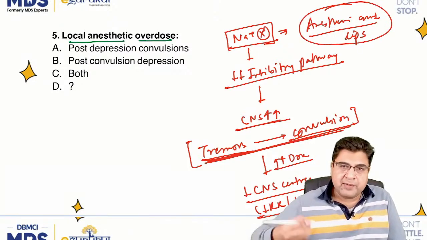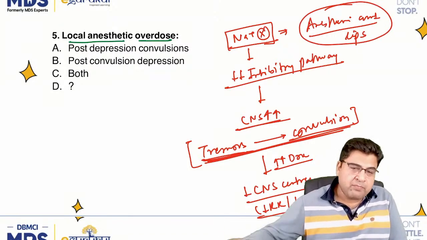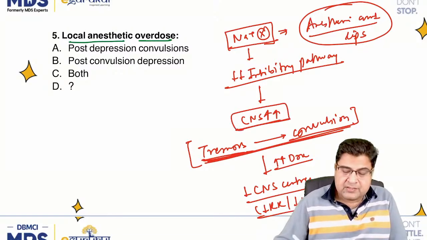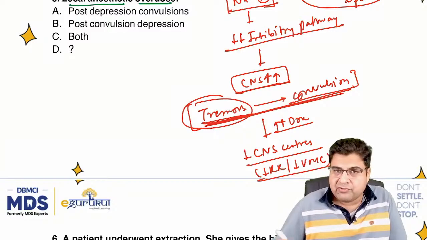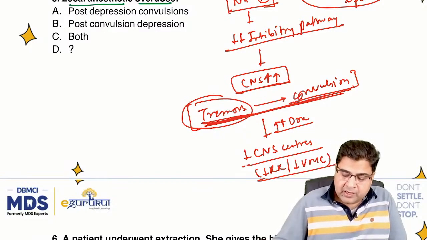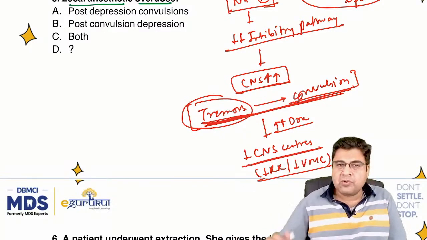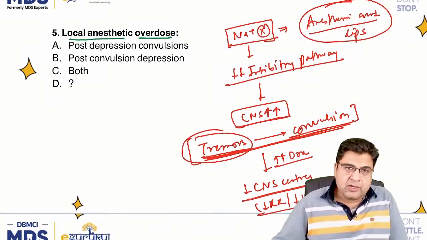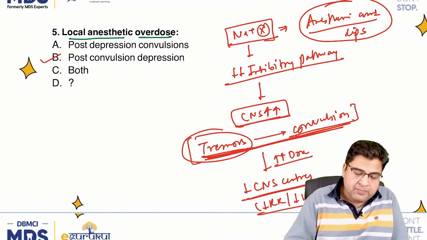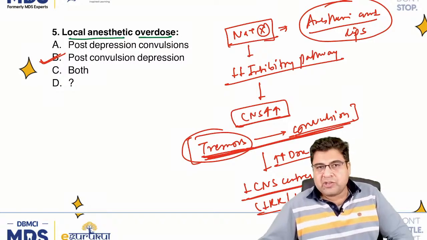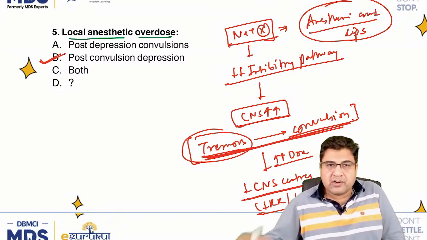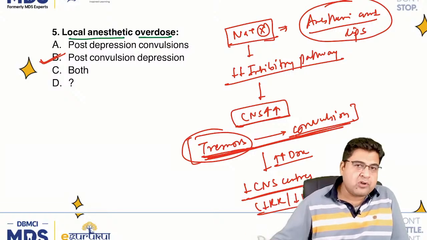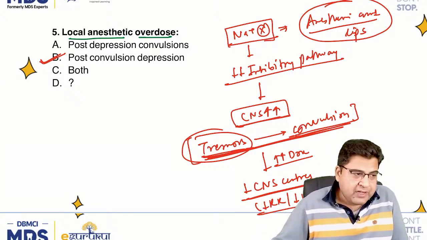After that, when the medicine enters the heart, it can cause heart block. When it enters the CNS, it blocks the inhibitory pathways of the CNS. So in the CNS, the first presentation is tremors. Then we have convulsions, and ultimately all CNS centers will go down and the patient will die. So here the local anesthetic overdose will result in post-convulsion depression. First of all the patient will get convulsions, then the patient will have depression. It's not the other way around. It's always convulsion first followed by depression. So question 5, answer is B.